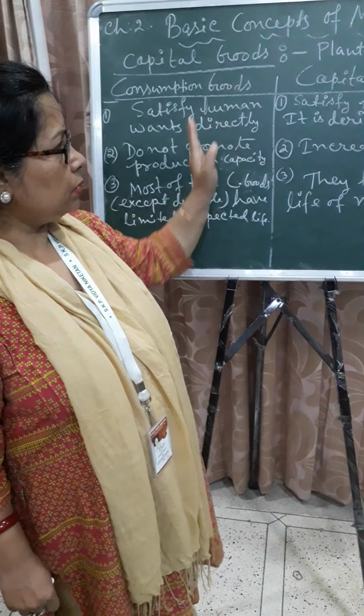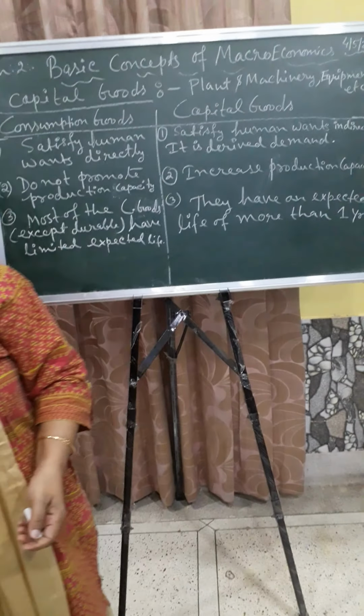Now the next point I am writing here. You write in your copy.